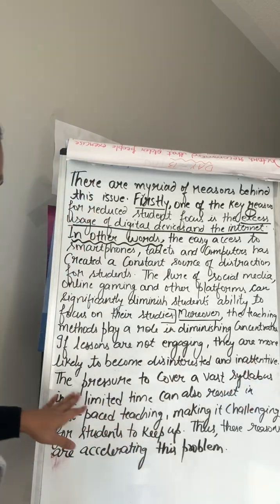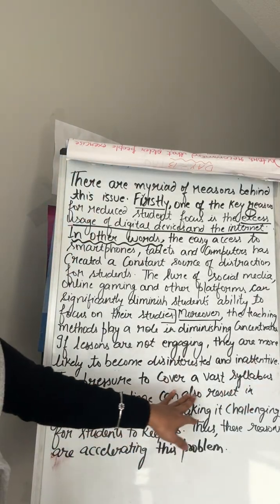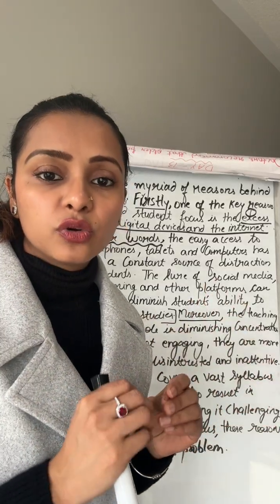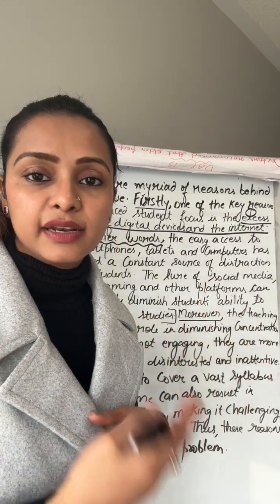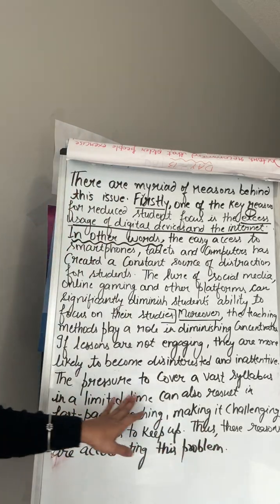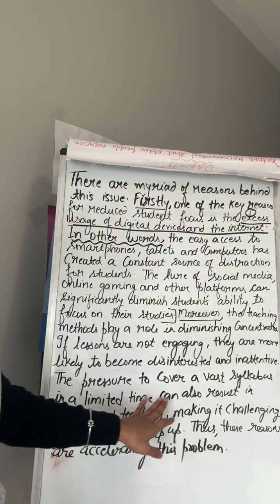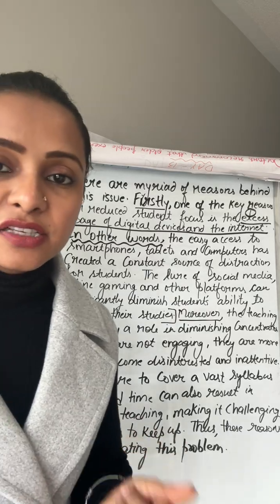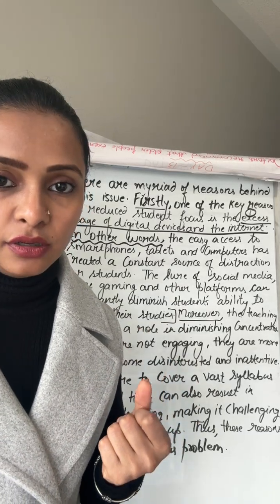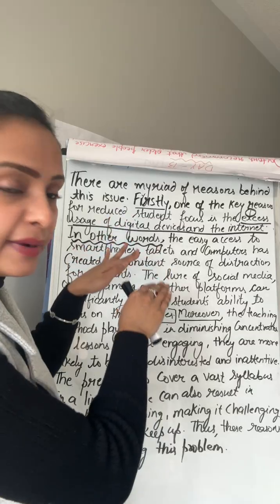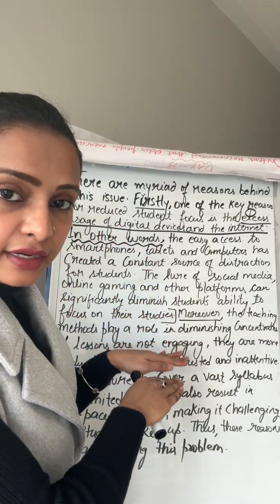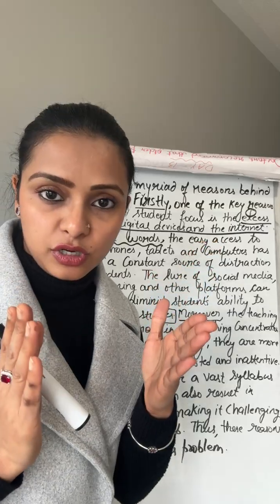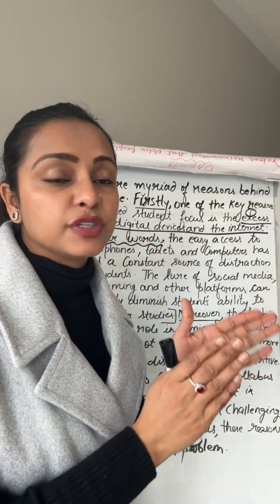What's more, the pressure to cover a vast syllabus. So on the teachers there is a pressure to cover more curriculum, more syllabus in a limited time, which can result in fast-paced teaching. Fast-paced teaching means very quick teaching. Like I am explaining to you step by step in detail. In the school curriculum, teachers have syllabus to cover within 1 month, within 15 days, within 10 days.